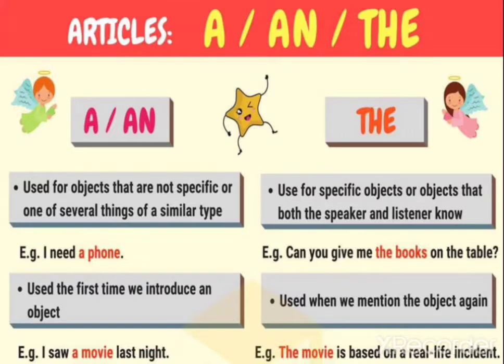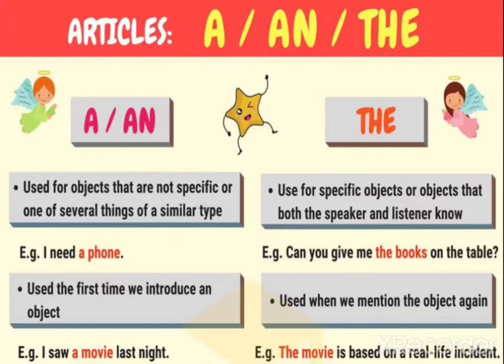Even we can use a and an in the sense of each and every also. For example, I go to my home, or you can say I go to my uncle's home twice a month. So that time we can use a month. So we can use a or an in the sense of one, or in the sense of each and every. Then we can use according to vowel sound.